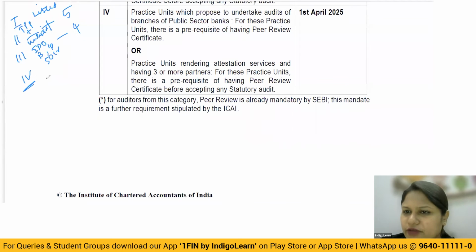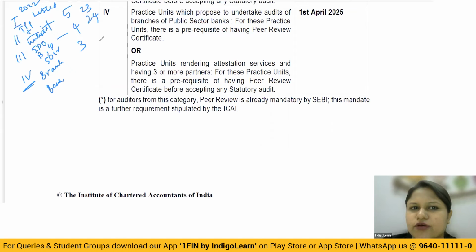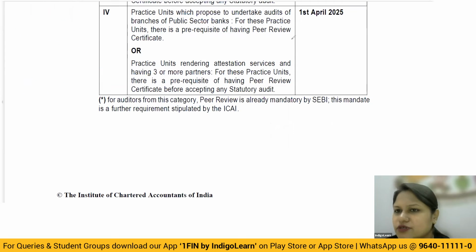And finally, the 4th phase is talking about the bank branch audits. And if you talk about the partnership-based condition, 3 or more partners. And these are phase-wise. So this is 2022, this is 23, 24, and this is 25. So that is the understanding of having a valid peer review certificate.